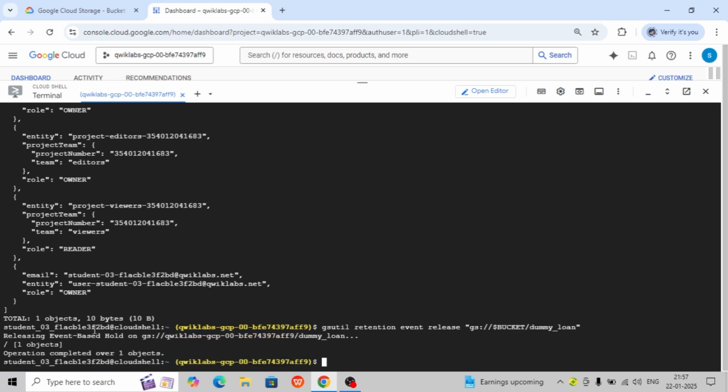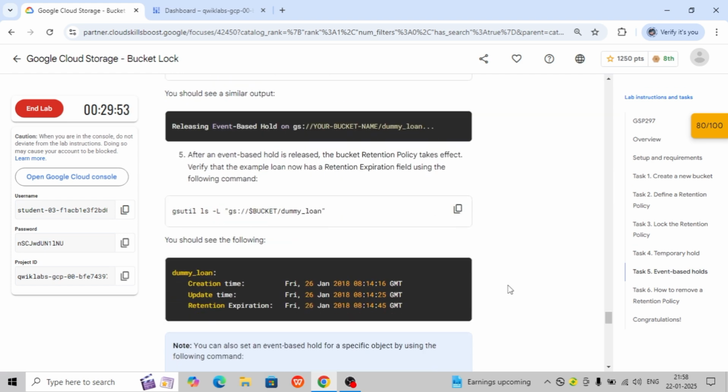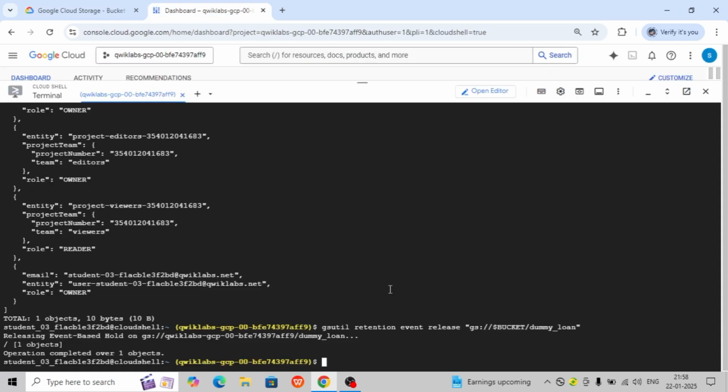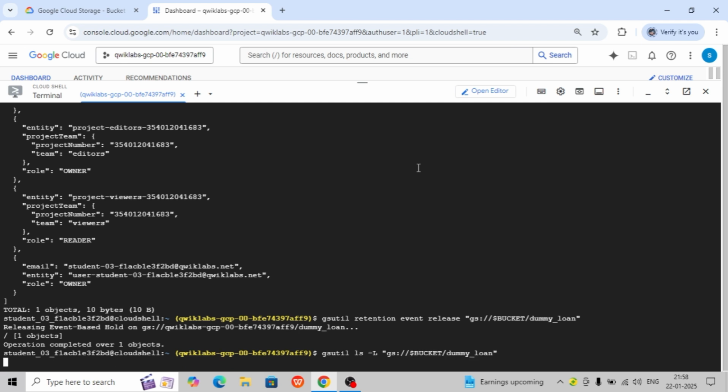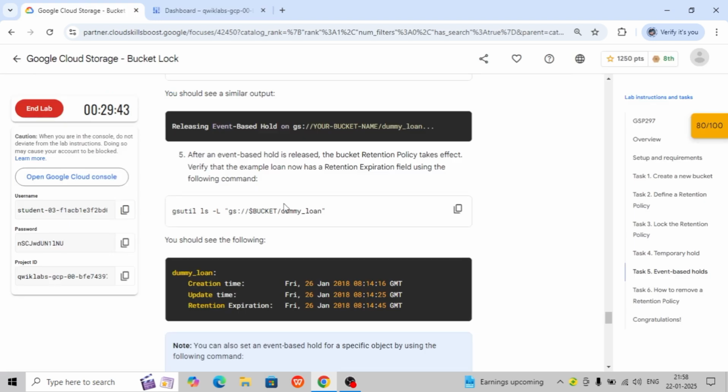Let's wait for the output. Okay, releasing the event based hold. This command is executed, and this is the same output we were looking at here. And lastly, we need to release the bucket retention policy so that it takes effect. Let's release. Okay, it is done. It will showcase the creation, update, and retention expiry date also.